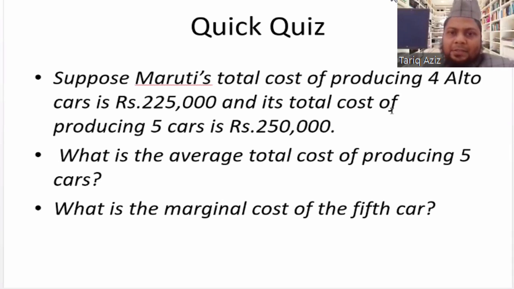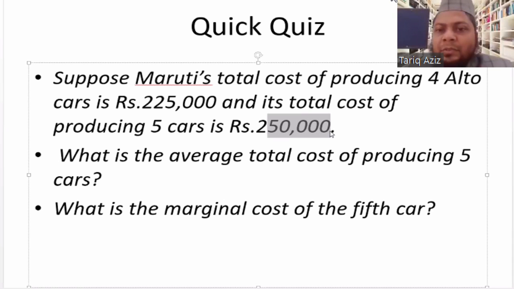You are correct. So how will we calculate the average cost? We will divide the total cost by the number of output. Total cost is 2,50,000 and number of output is 5. So 2,50,000 divided by 5 will give us the figure of average cost. And marginal cost is the addition in the total cost as a result of 1 additional unit of output.